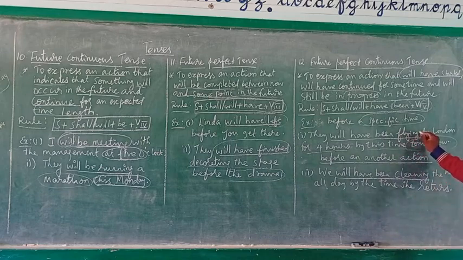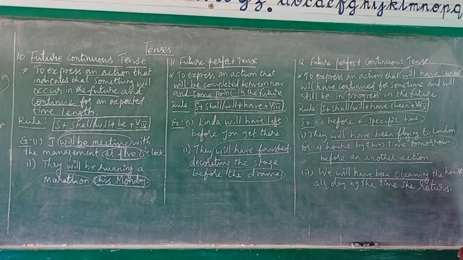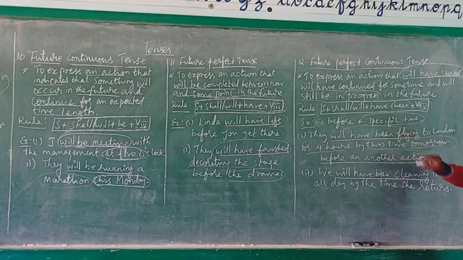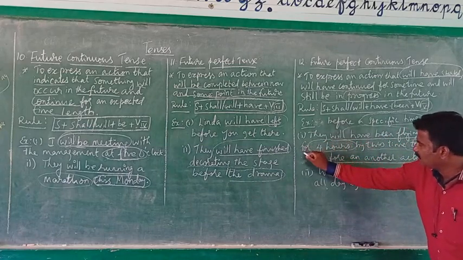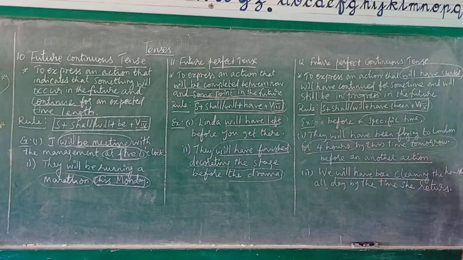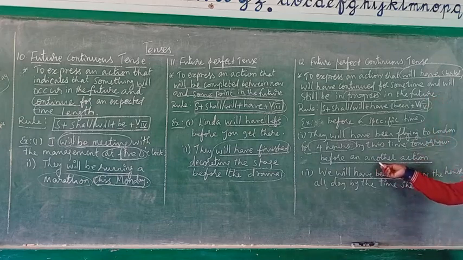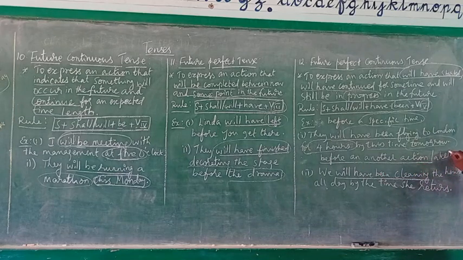So this example explains that the action will have started in the future and will have continued for some time. How many hours is the action going on? This action will be there for 4 hours. So to express this kind of action, we can use a future perfect continuous tense. The second manner is where we use a future perfect continuous tense before another action takes place.